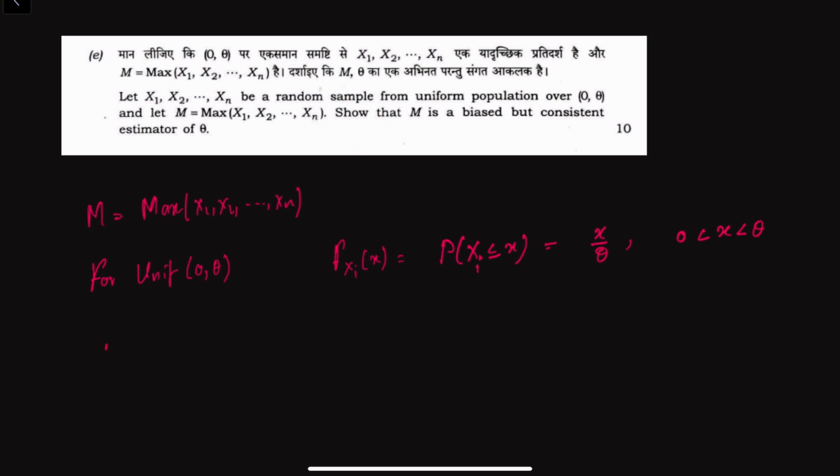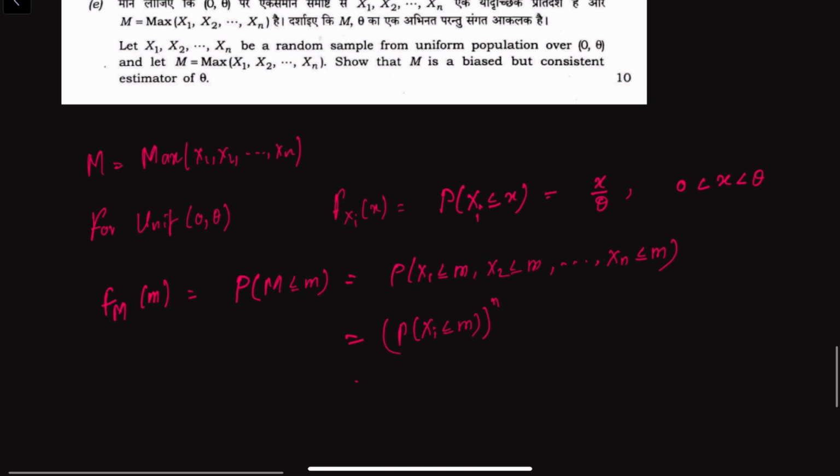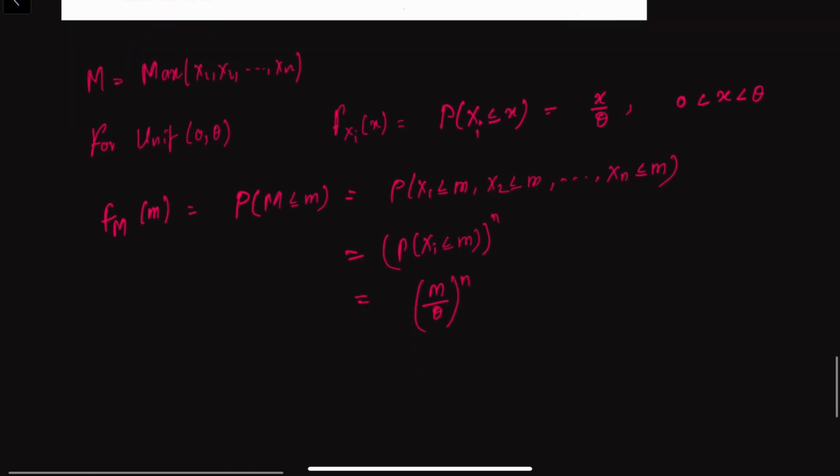Therefore, the cumulative distribution function of M is the probability of M less than or equal to m. If M is less than or equal to m, then all of x1, x2, up to xn would be less than or equal to m. So that is the probability of Xi less than or equal to m, whole to the power of n, which is nothing but m by theta, whole to the power of n, for 0 less than m less than theta.